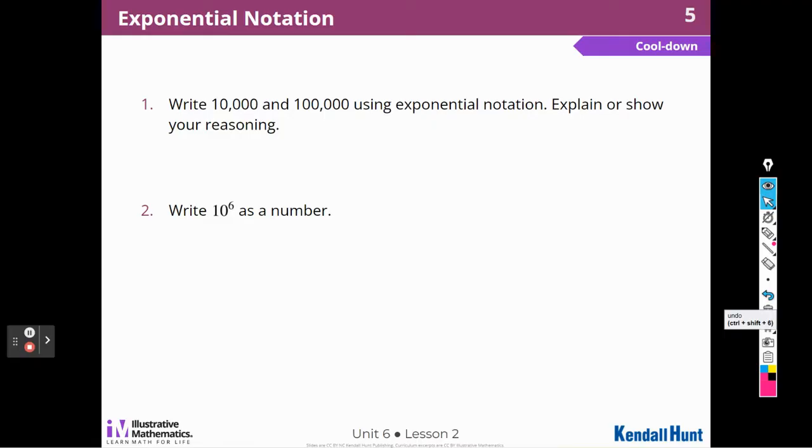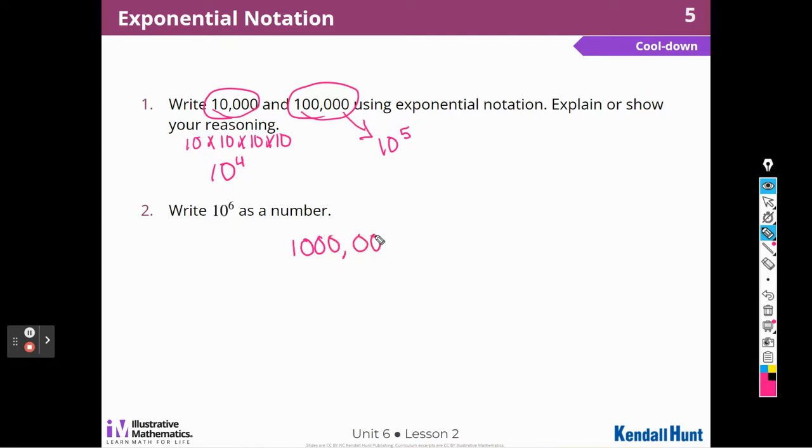So those are big words for just writing exponents, right? So 10,000, how many zeros is that? 1, 2, 3, 4. So we would have to write 10 times 10 times 10 times 10, 4 times. So that means it's going to be 10 to the 4th. Then here we go, 100,000. How many zeros do I have? 5. So that one's going to be 10 to the 5th. Then we want to write 10 to the 6th as a number. Same thing. We're going to write 1 with 6 zeros. 4, 5, 6. So that's 1,000,000, isn't it?